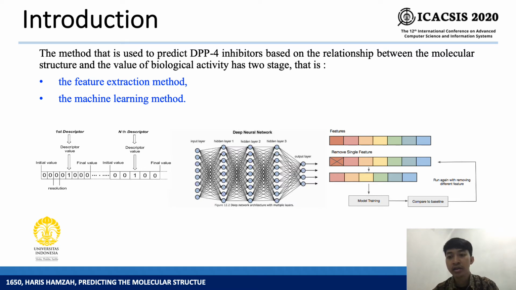Based on this background, this research will predict the DPP-4 inhibitor into active or inactive compounds using the circular fingerprint topology as a feature extraction method and the deep neural network as a machine learning method, combined with the CatBoost method as a feature selection method. It's hoped that this research will be able to help someone who works in the pharmaceutical field to find compounds that can be used as drug targets for type 2 diabetes mellitus.